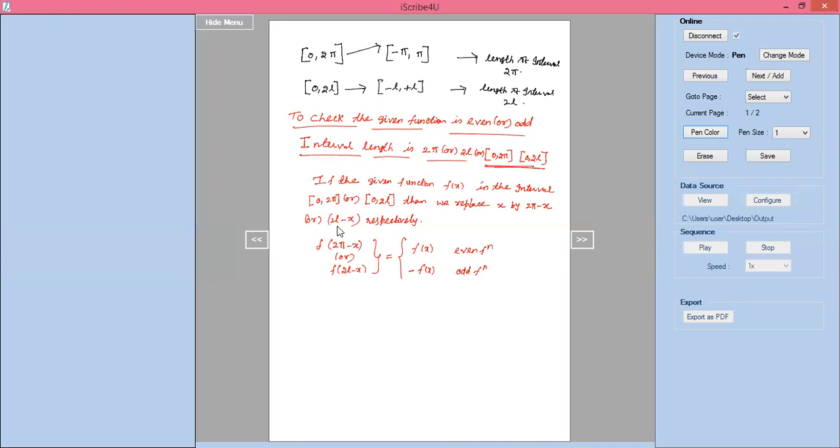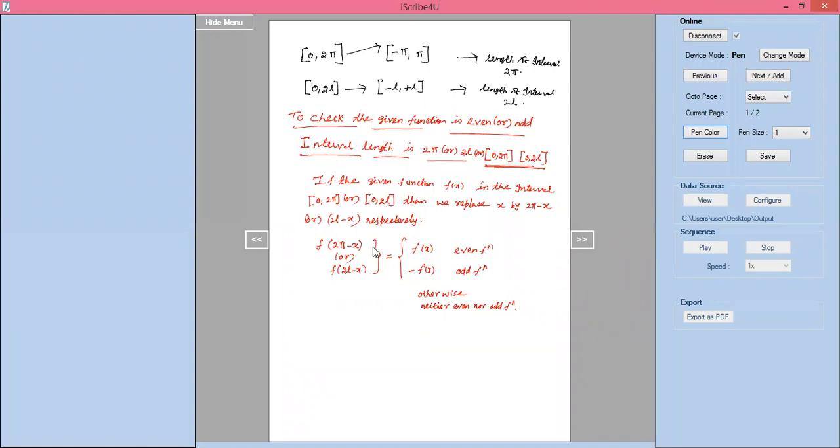If you do not get either plus f of x or minus f of x, then it is neither an even nor an odd function.